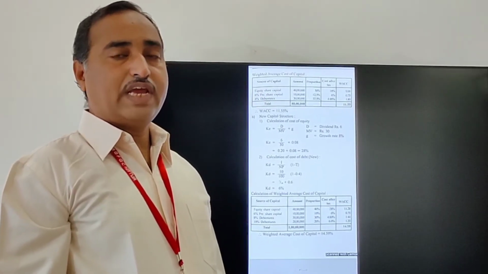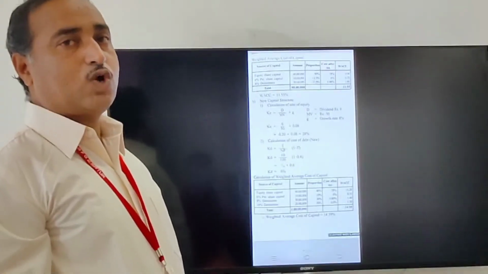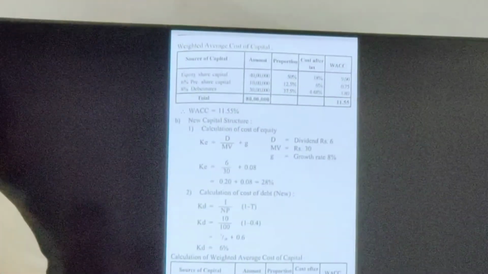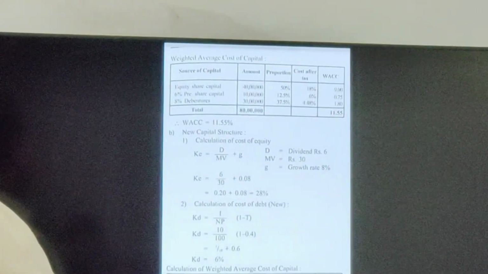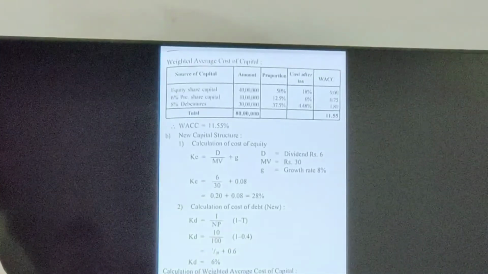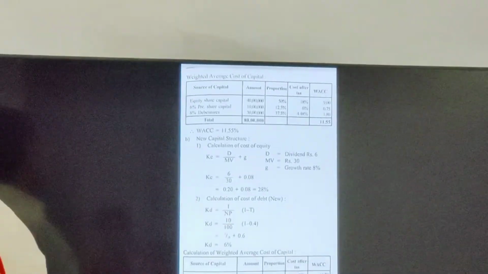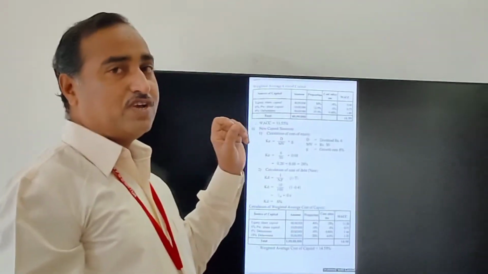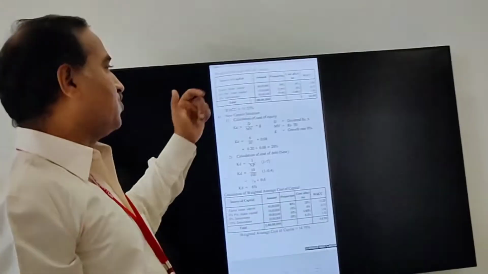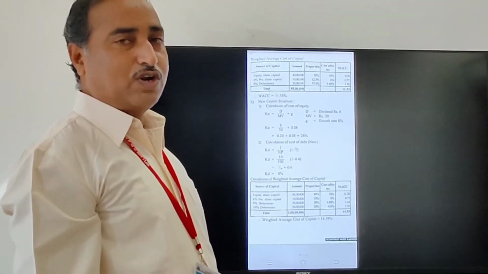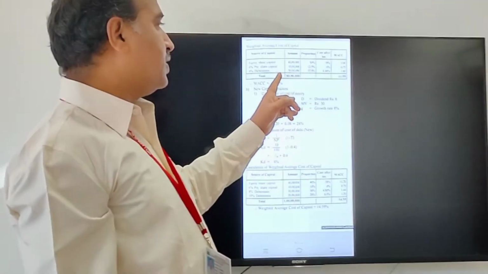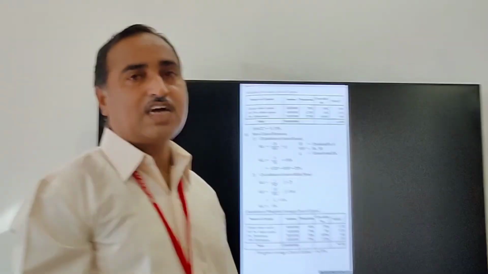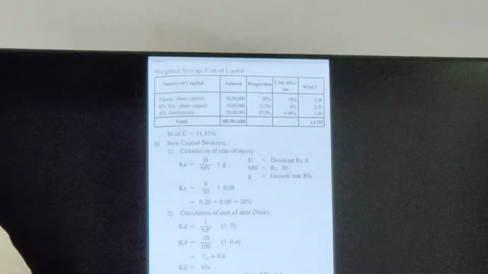Now we will calculate the weighted average cost of capital. We must calculate it as per the common standards. Common standards means in the first column you have to prepare the source of capital. Next is the amount, which is already given in the problem, then the proportion, and the next column is cost after tax. The last one is weighted average cost of capital.